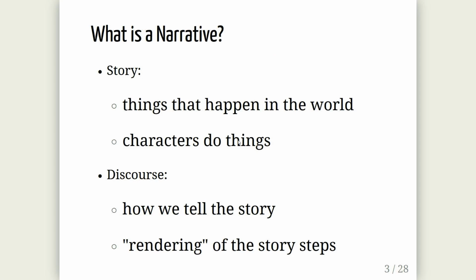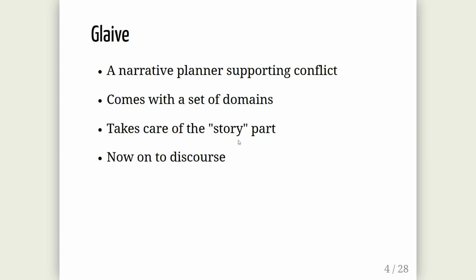Well, what is a story? What is a narrative? Some narratologists basically say a narrative consists of two parts. You have a story, which is what happens in the world, and then you have a discourse, which is how you tell this story, like what kind of text or other output you use to actually convey the information that goes on the story, the rendering of the story.